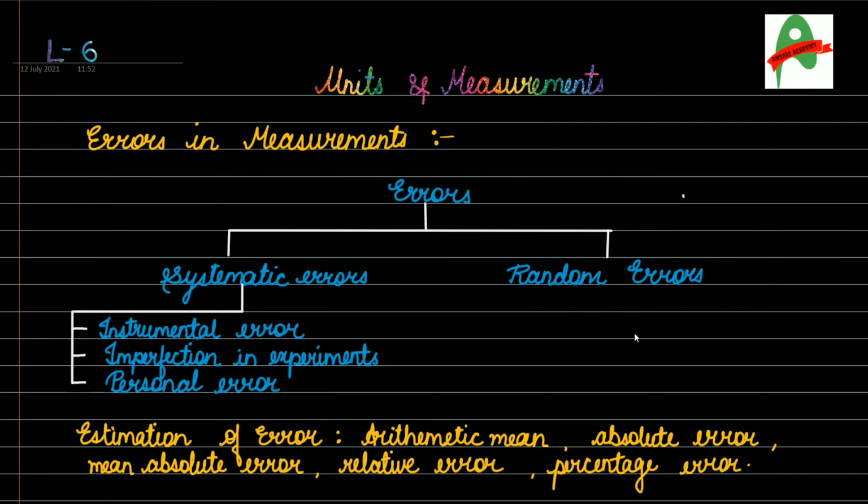For example, the temperature may change during the course of an experiment. That is not a personal error. Temperature may change. Such kind of error leads to random errors. It depends on the conditions in which the experiment is performed.